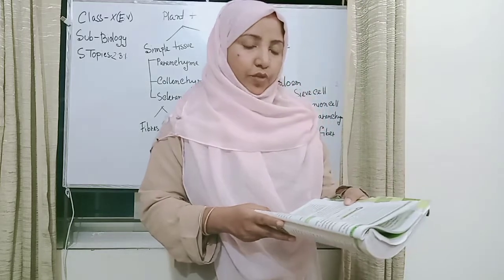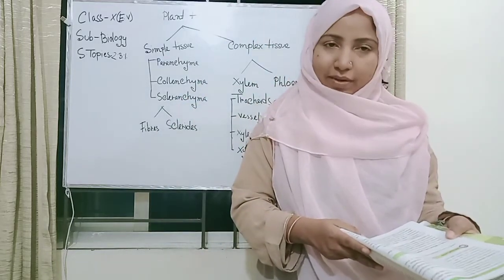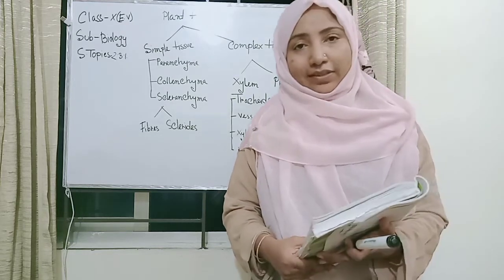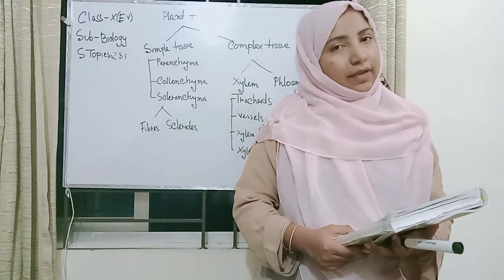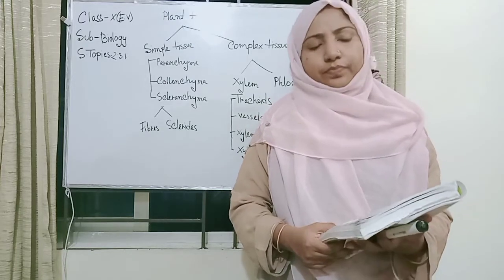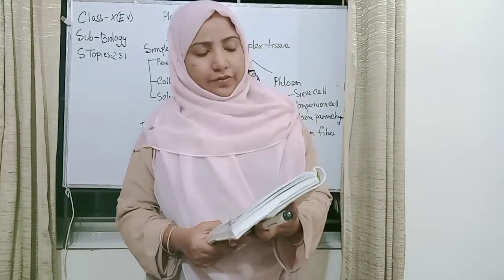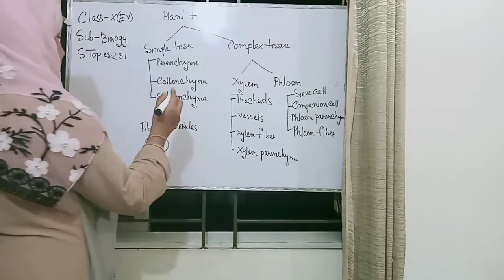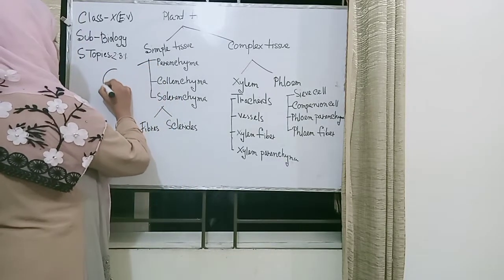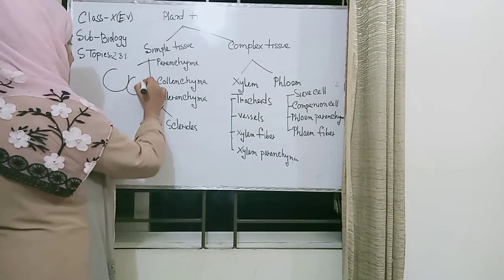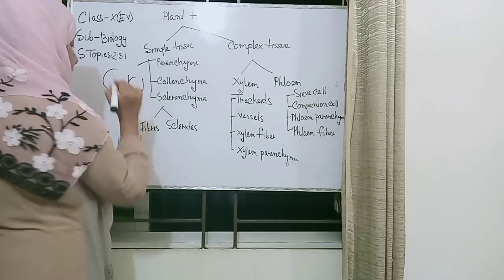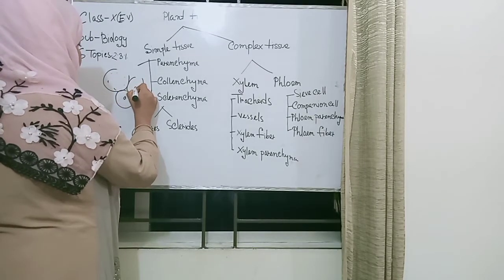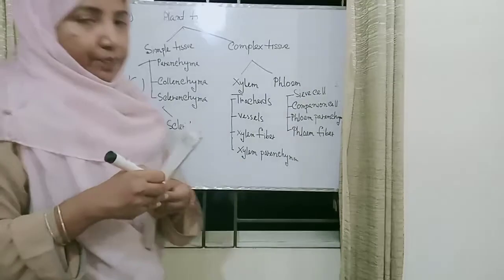Tissue can be grouped into three types: the simple tissue, the complex tissue, and the excretory tissue. Here we will discuss the simple tissue. Simple tissue is basically of three types. The first type is the parenchyma tissue. My dear students, I have just drawn this structure, a thin-layered structure. It has intercellular space, it has protoplasm, and the center point is the nucleus.